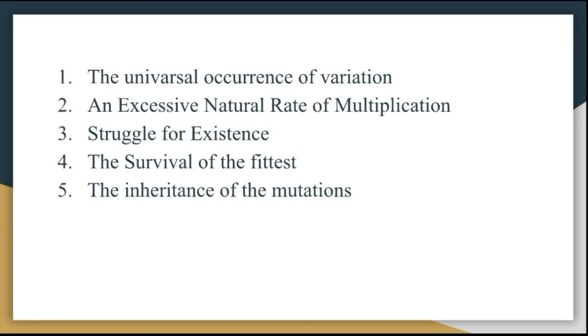Okay, so some of the variations exhibited by living things make it easier for them to survive. Others are handicaps which bring about the elimination of the possessors. And this idea of the survival of the fittest is the core of the theory of natural selection. So this is the fourth element of the natural selection theory, the survival of the fittest. And last, the fifth, is the inheritance of the mutation.